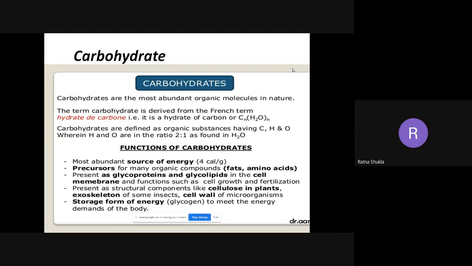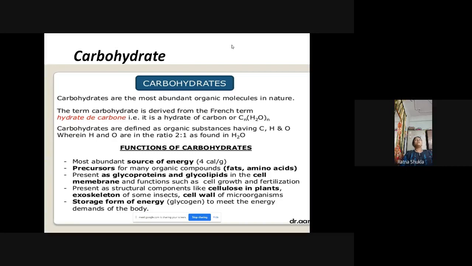Now next biomolecule is the carbohydrate. It is very important. Now these carbohydrates are the most abundant organic molecule in nature. They are present in a large percentage in nature. And carbohydrate, जैसे मैंने पहले ही बताया था, through the photosynthesis, plants food prepare करते हैं, and that food is in the form of carbohydrate, which is prepared by the plant by utilizing the sunlight, carbon dioxide, and water molecule.